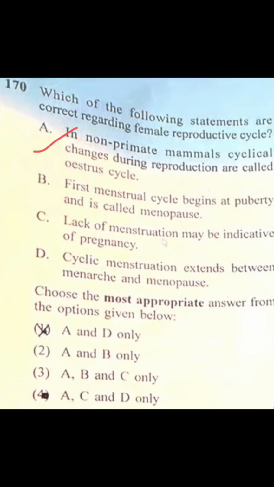Menopause is the cessation of the menstrual cycle. So B is incorrect. C. Lack of menstruation may be indicative of pregnancy. Correct. D. Cyclic menstruation extends between menarche and menopause. Correct. So the correct option is A, C, D. Option 1 is correct.